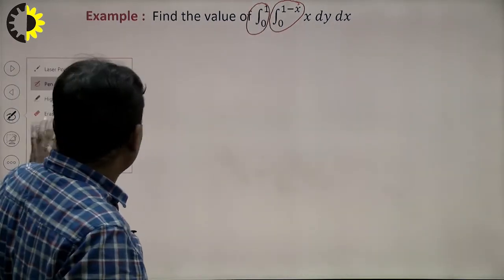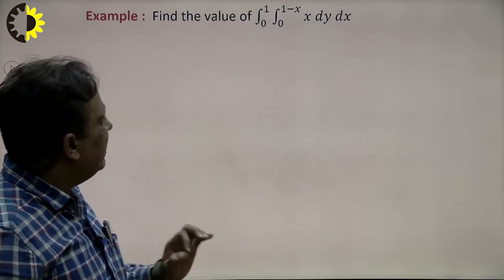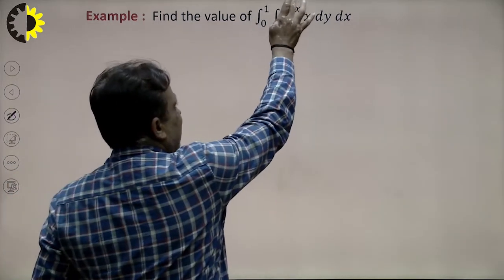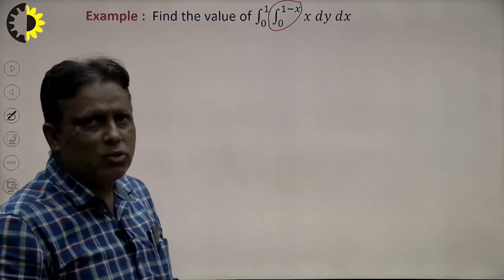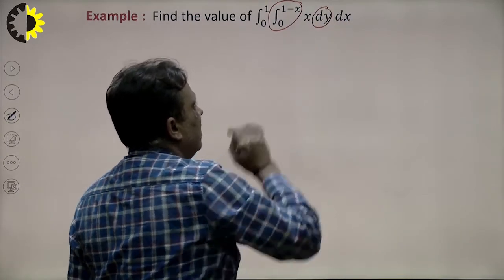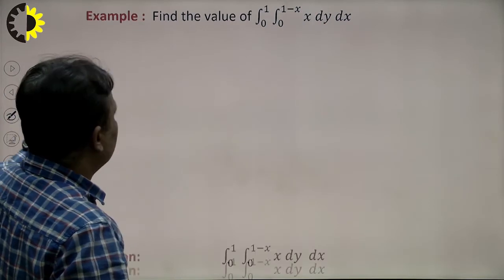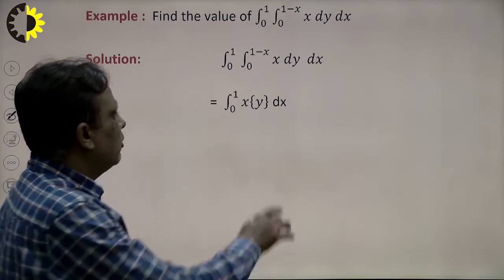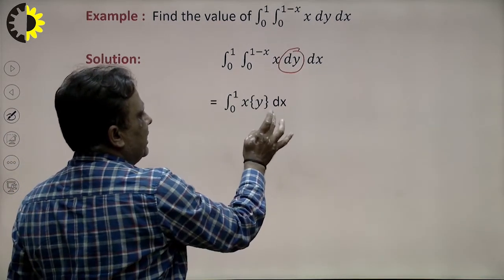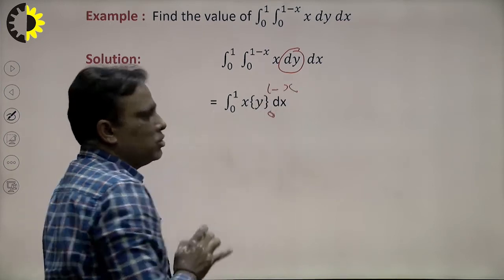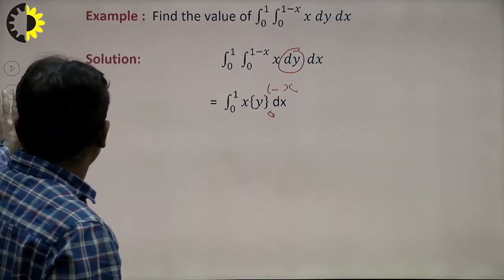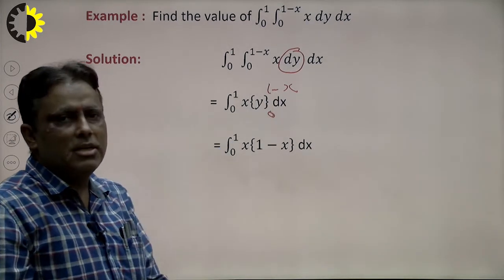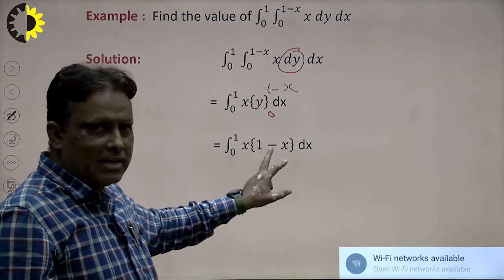How to solve? First of all, students, keep in mind that we integrate with respect to the variable, and the variable is y. So first we integrate with respect to y, and the integration of dy will be y here. We see very carefully. We solve this type of calculation term by term. The integral of dy is y, and the limit is 0 to 1 minus x. Upper limit minus lower limit: the upper limit is 1 minus x and the lower limit is 0, so 1 minus x. x goes inside, giving x minus x square.